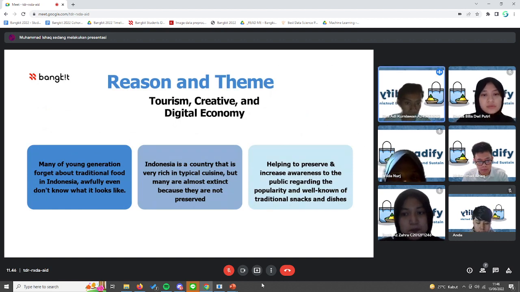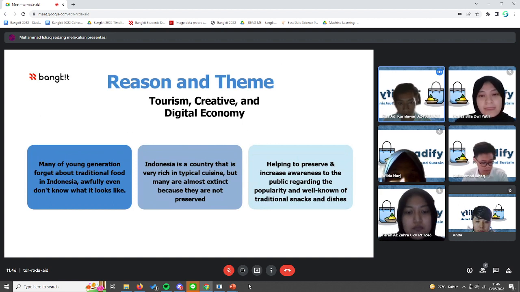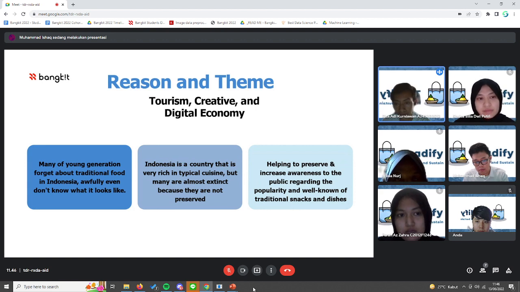Therefore, we determined the purpose of making this project based on tourist, creative, and digital economy. One of the reasons is many of the young generation forget about traditional food in Indonesia. Hopefully, even those who don't know what it is like. Second, Indonesia is a country that is very rich in typical cuisine, but many are almost extinct because they are not preserved. And last is helping to preserve and increase awareness among the public, packaging the popularity and knowledge of regional snacks and dance.